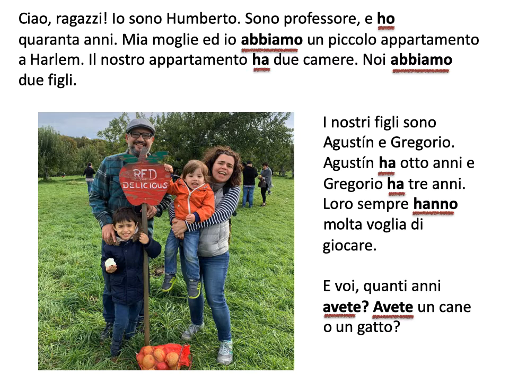So that's a little text about myself and my little family, right? Don't worry if you did not understand a lot of it, although there are some small sentences here and there that you should understand fully, right? For example, io sono Umberto. You guys already know that that means I am Umberto. Or sono professore, that means I'm a professor, right? But there's a bunch of stuff here that you don't know.